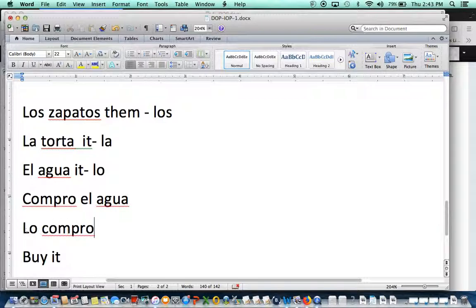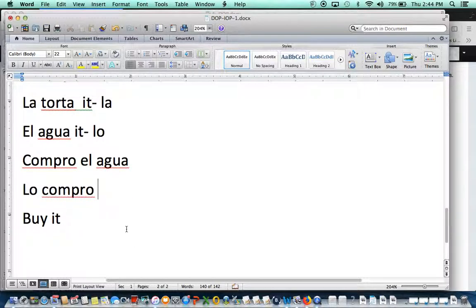Okay, now, when you talk like that, you cannot say buy it the water because you're repeating, you're not making sense. The same thing in English. You cannot say lo compro agua. You're repeating. That lo makes reference to water, and that it makes reference to water. Yeah? So you don't need to have water here. Okay? Another example.